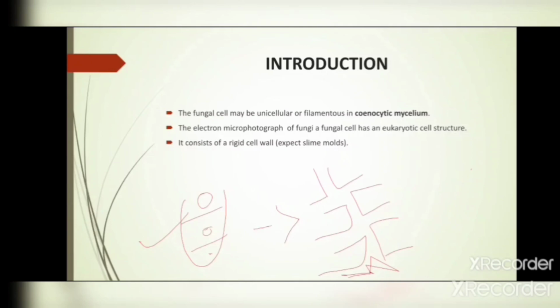Next we study the mycelium. What is mycelium? The hyphae are converted into many branch-like structures. It is called the mycelium. The mycelium also has two types, aseptate mycelium and septate mycelium. Aseptate mycelium is also called coenocytic mycelium.